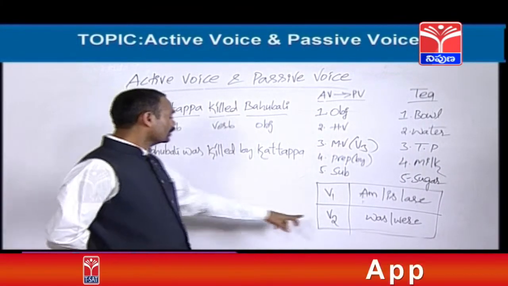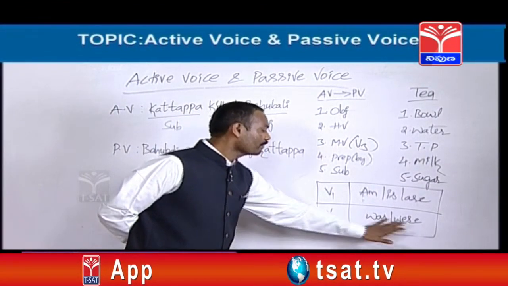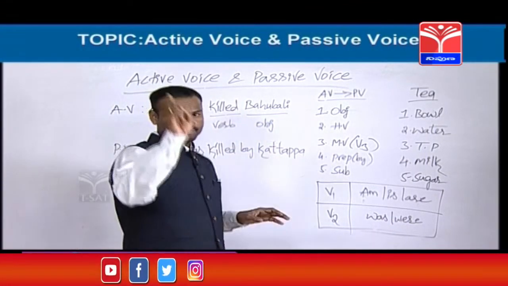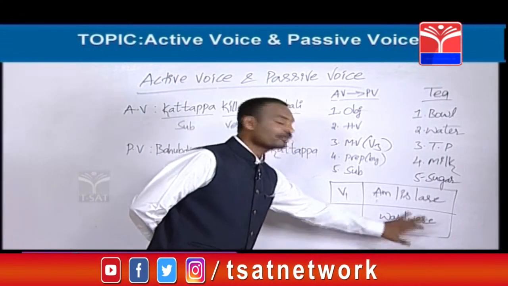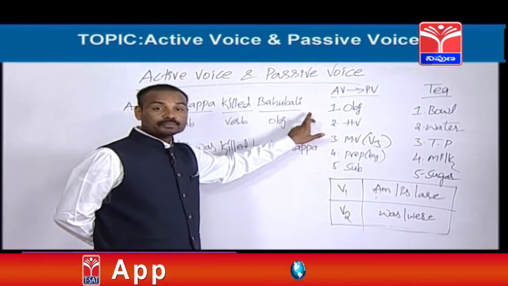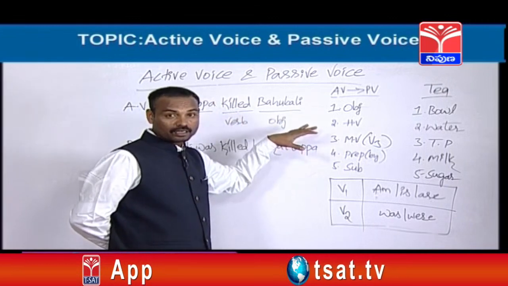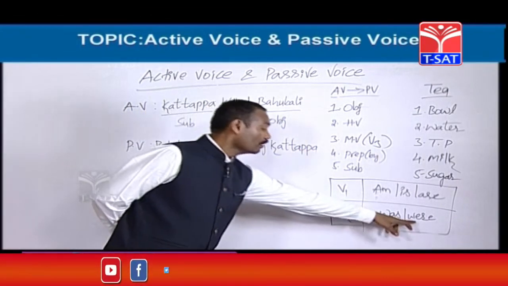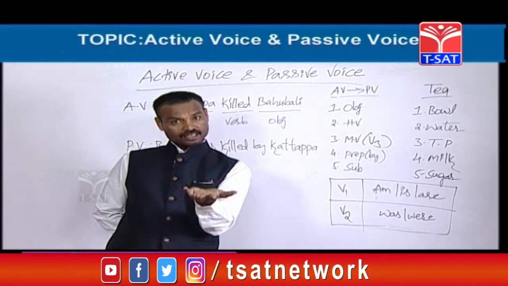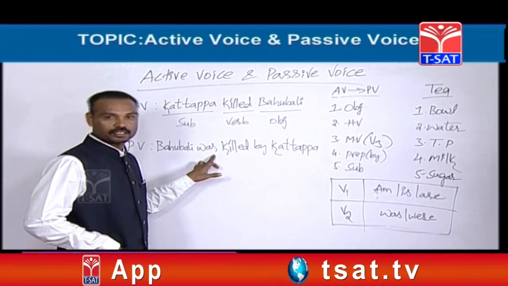So it is V2. When the verb is in the second form, you are supposed to select the B form or helping verb from this list, was and were. Again it depends upon the object. If the object is singular, we can take was. If the object is plural, were should be taken. So is Bahubali singular or plural? Singular. A singular object is there, so was should be taken. See, was. Is it clear?